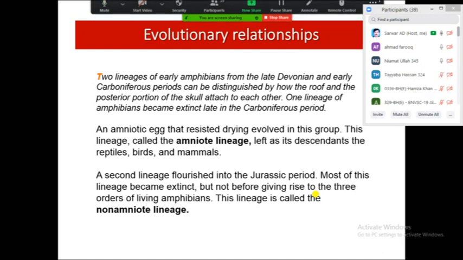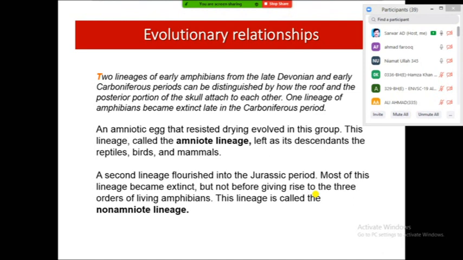Non-amniotic means they don't have various protective membranes or layers in their egg, so their egg can't withstand drying, desiccation, and they need water. Their egg needs water to sustain life inside, as compared to the amniotic egg, which contains various types of extra membrane which prevent drying and desiccation.